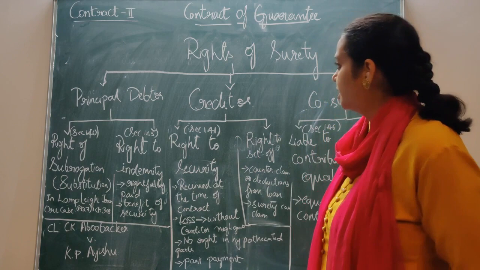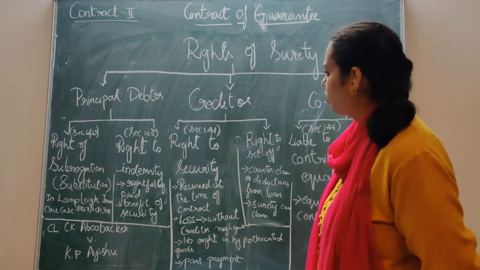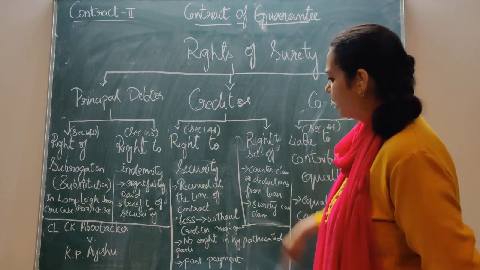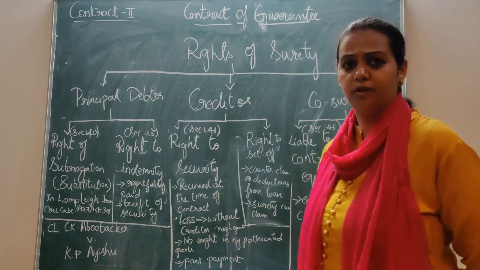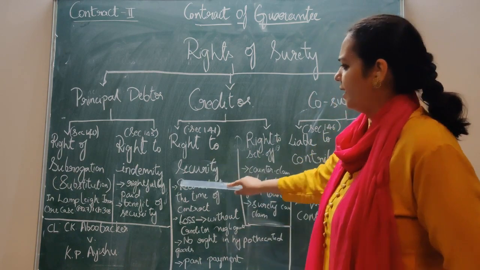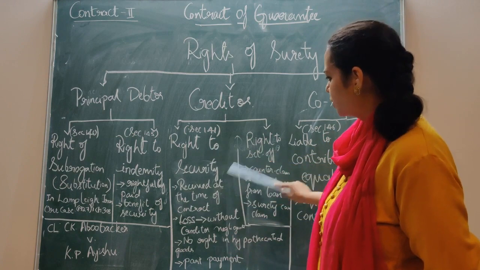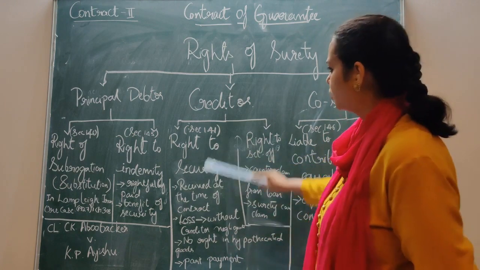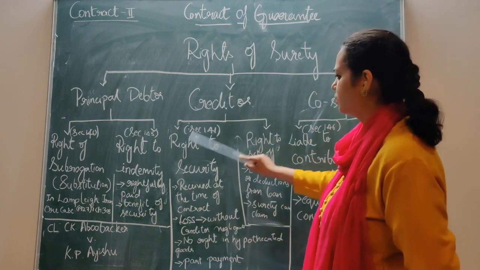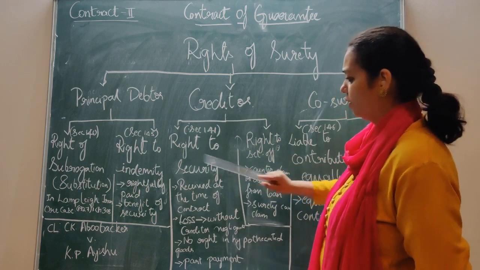The next point is the creditor. He has got certain rights against the creditor also. That is right to security and right to set off. We'll go into detail and explain each point. Don't worry. So, remember now that he has got two rights. That is right to security.